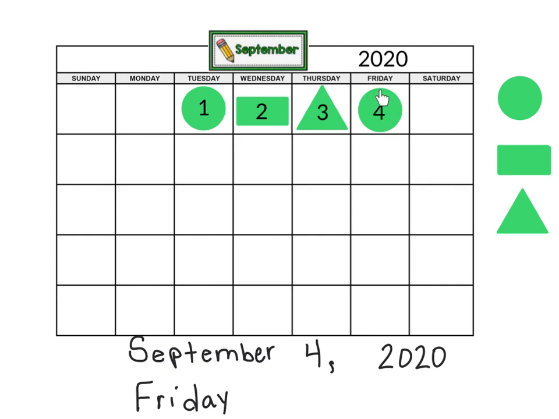If I go back to today on the calendar and I go backwards 1, that'll tell me what yesterday's day of the week was. What was yesterday's day of the week? Think. Thursday. Nice. And if I go back to today again and I go forward 1, it'll tell me what tomorrow is. Right. Tomorrow is Saturday, the weekend. Hope you have a great weekend.